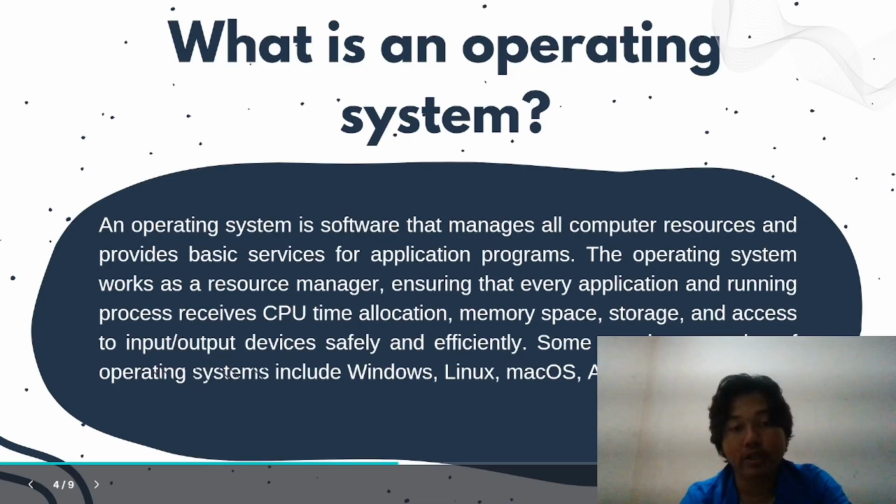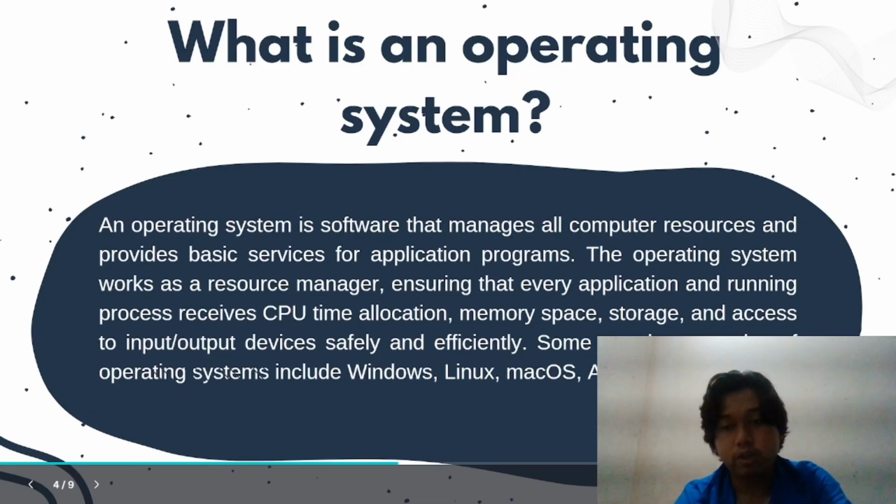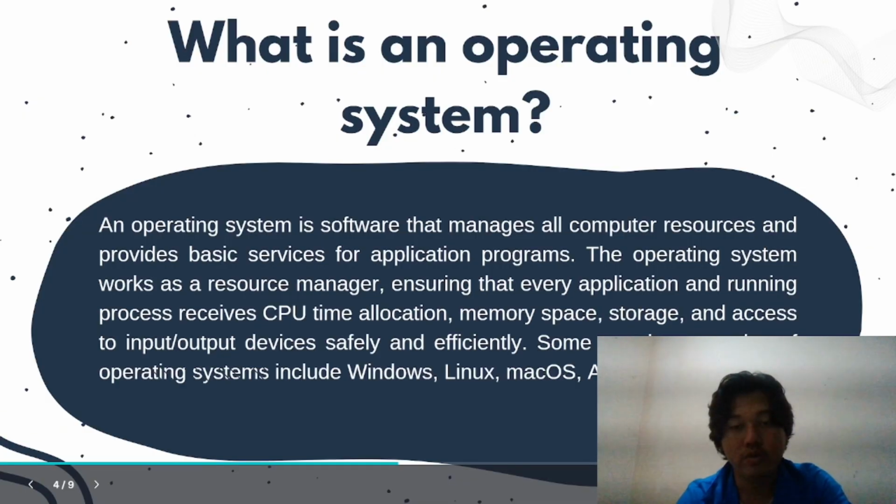What is an operating system? An operating system is software that manages all computer resources and provides basic services for application programs. The operating system works as a resource manager, ensuring that every application and running process receives CPU time allocation, memory space, storage, and access to input-output devices safely and efficiently. Some popular examples of operating systems include Windows, Linux, macOS, Android, and iOS.